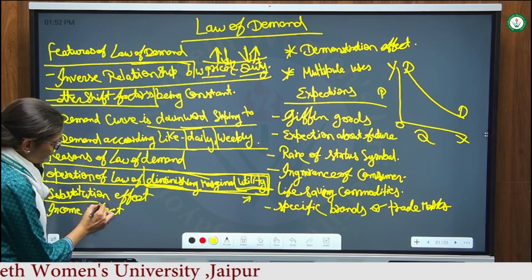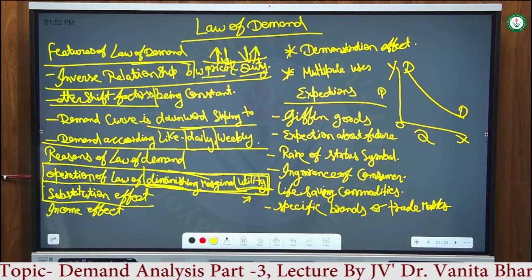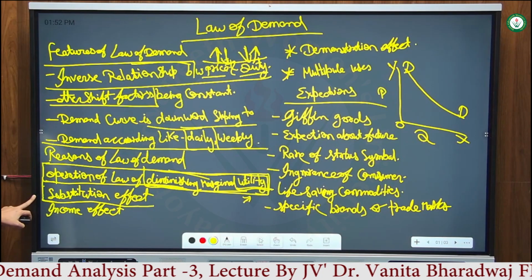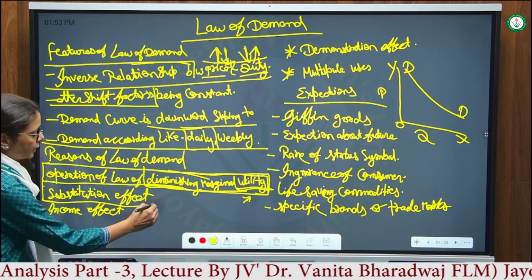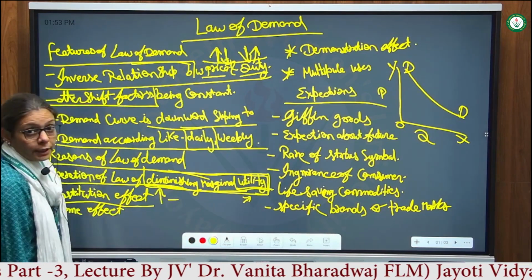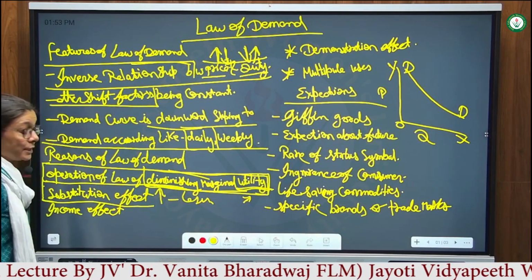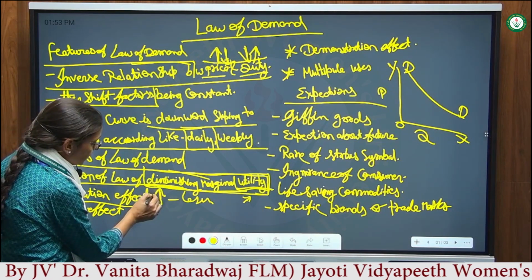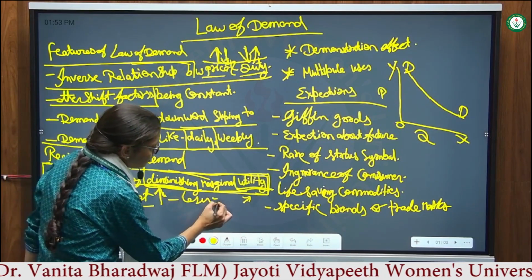The substitution effect is also a reason for the law of demand. When the price of a commodity the consumer is buying goes up, demand will decrease and he will purchase less quantity because his real income is decreased. He will shift from the costlier commodity to a cheaper commodity.